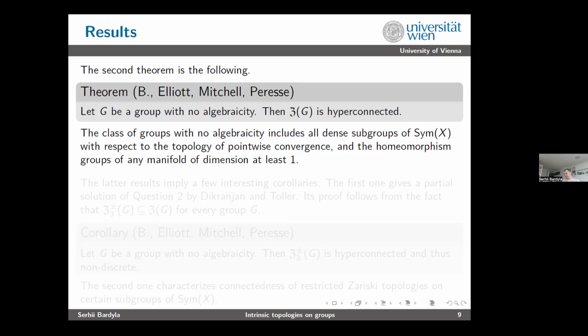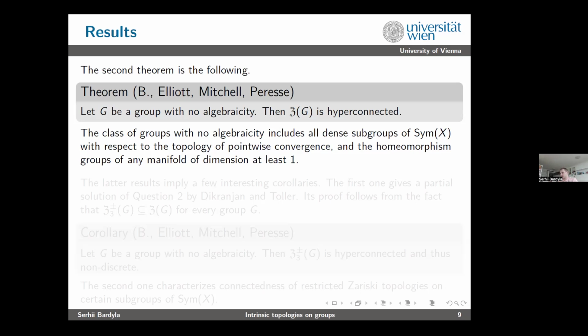This class of groups with no algebraicity, I should have said before, is essentially larger than the one used in the theorem of Banakh and Protasov. It includes all dense subgroups of the symmetric group with respect to the topology of pointwise convergence. So it includes all those groups which sit between the finitary symmetric group and the full symmetric group. But it's not only those groups.